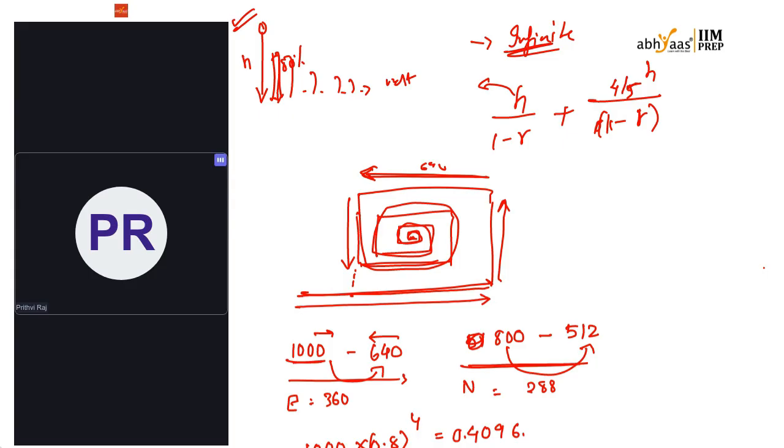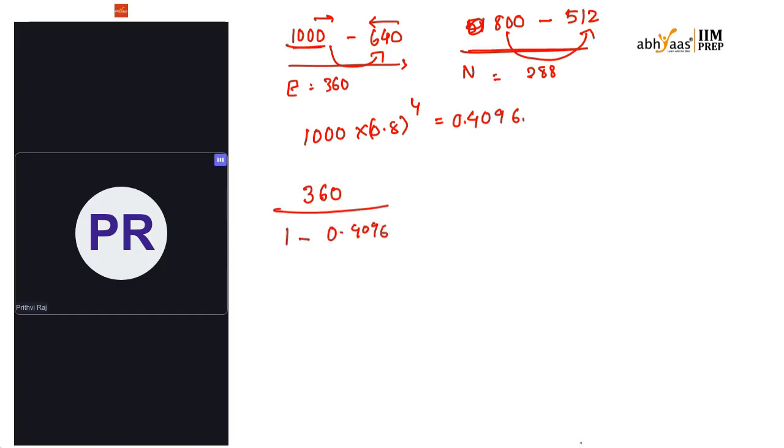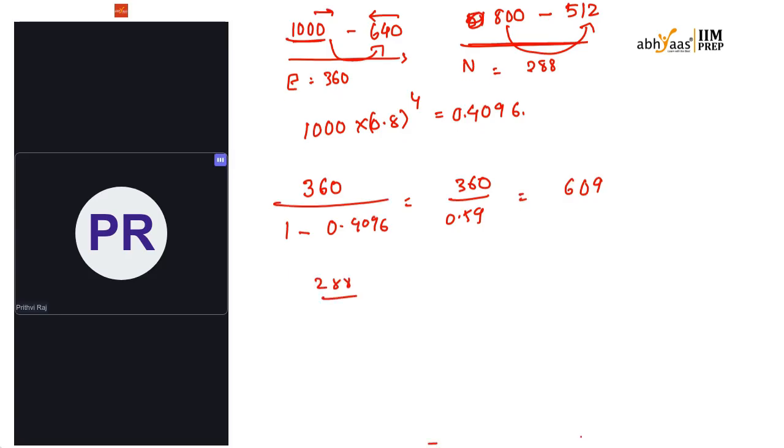Now, how to find the sum of a geometric series? Starting with 360, which is the first term of the geometric progression, and it is infinitely many, so the sum is a divided by 1 minus r. Our r is 0.8 power 4, so 0.4096, so it is 360 divided by 0.59 something. Take it as 0.6, so it will be 600 and something, so I'll take it as 609. Again, net north: 288 divided by 0.59 or 0.6, so it is approximately 487.